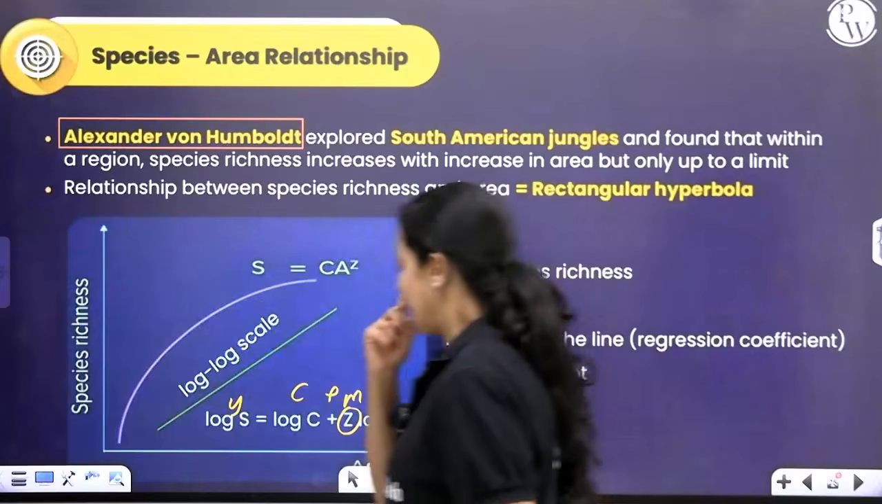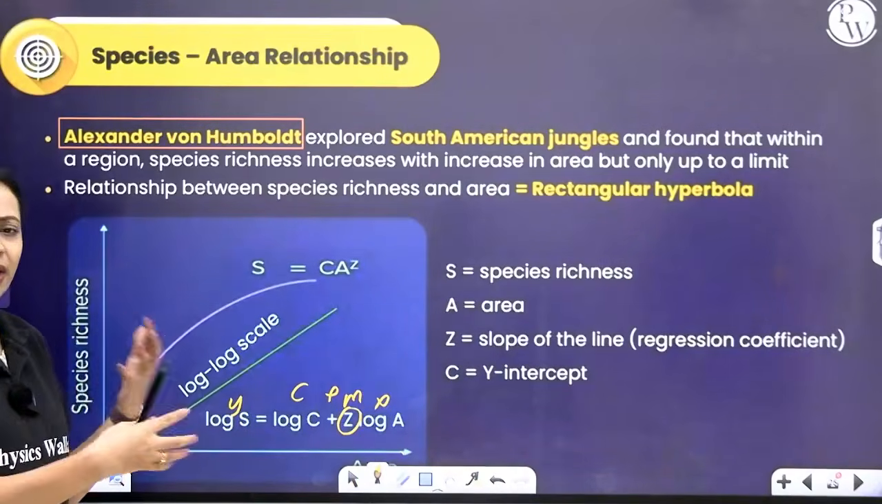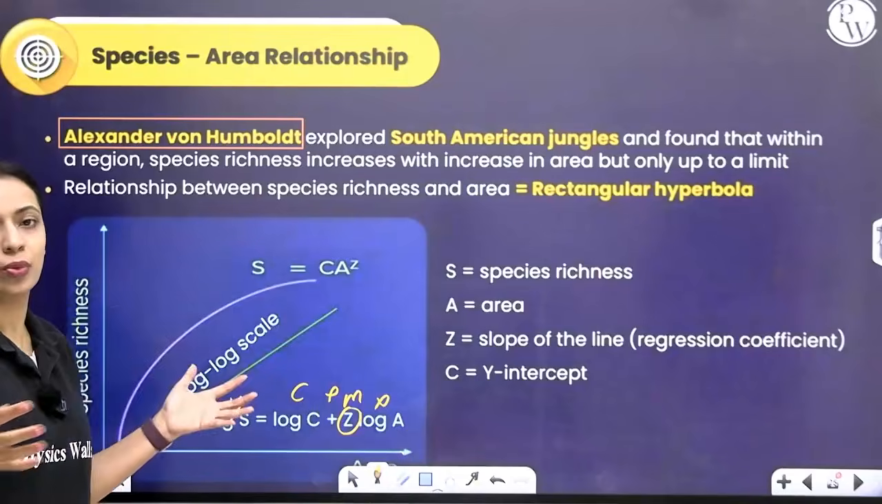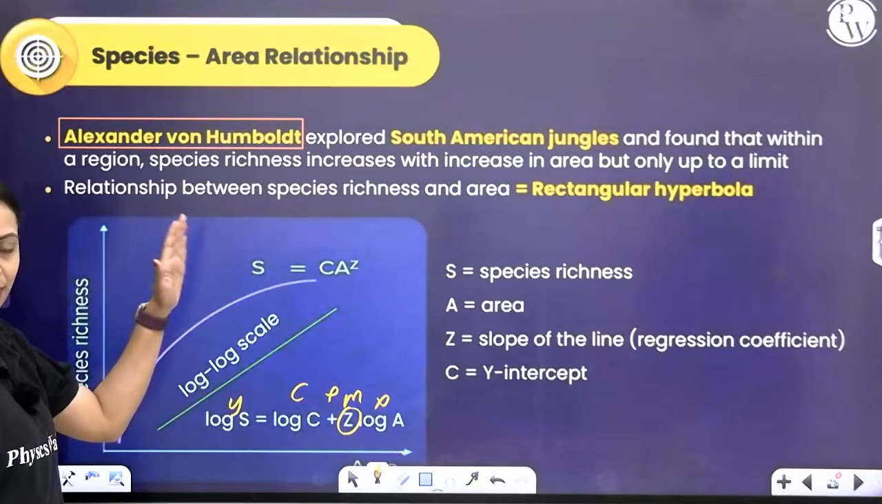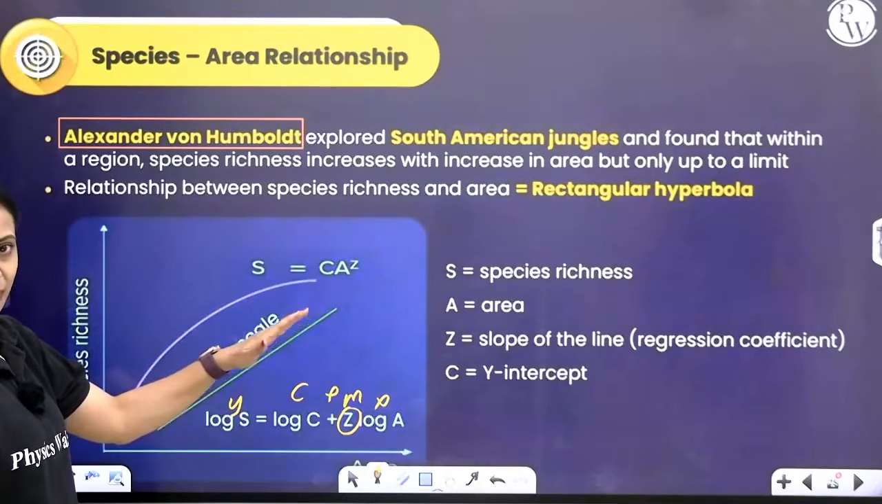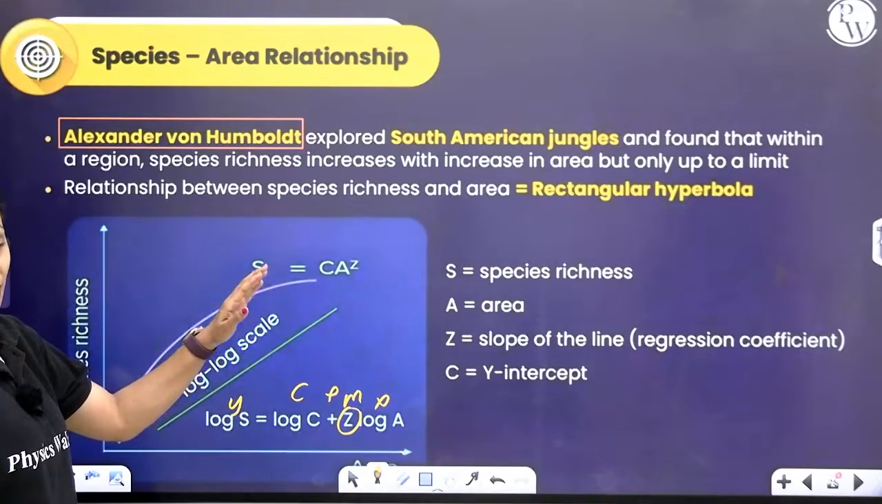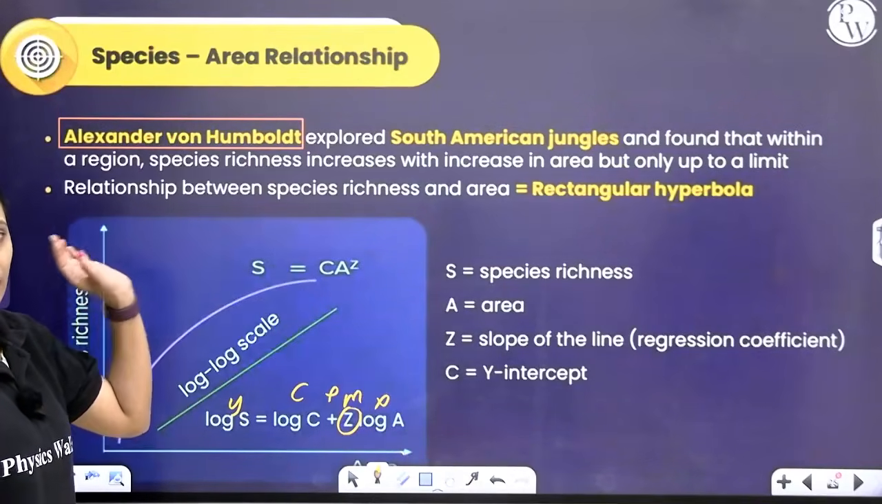Now, if you are encountering too many new species every time you increase the area explored, then you're going to get a steep curve, right? This line is going to be steep. If it's not very steep, that means the Z value is less. If it's very steep, that means the Z value or the slope value is more.